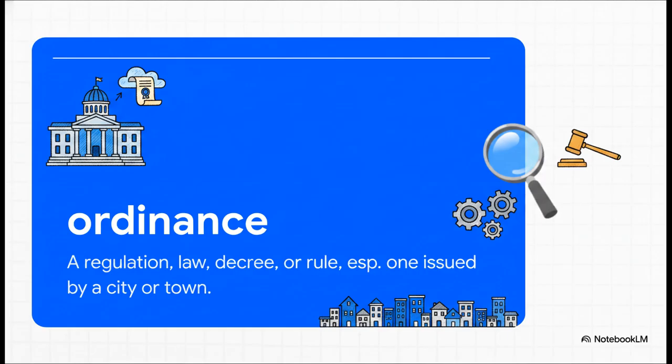So if we look at the precise core meaning straight out of the Wordsmyth Advanced Dictionary, ordinance is a noun. And the absolute most important meaning to zero in on is this: a regulation, law, decree, or rule, especially one issued by a city or town. Now, the absolutely crucial point here is that especially part. While the word generally means a rule, it's got this really specific, tight connection to the decrees and regulations that are handed down by your local municipal government.